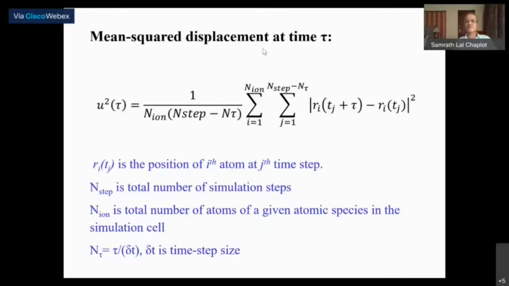Typically, you get a mean square displacement at any time by taking the difference from the value at time t equal to 0, squaring it, and dividing by the number of atoms. But here we also wish to average over the starting time. So t_j is the starting time and t_j plus tau is the time after. You take the difference of the two, square it, then sum over and average. This is how you get the mean square displacement.